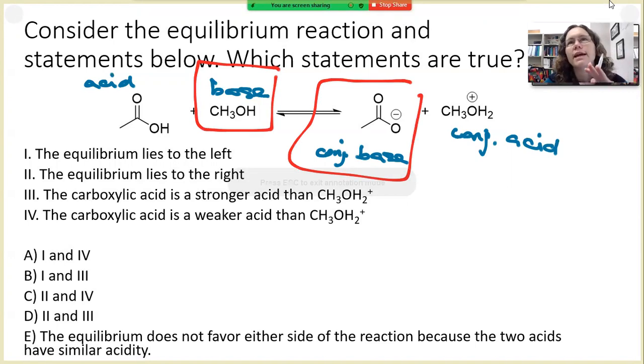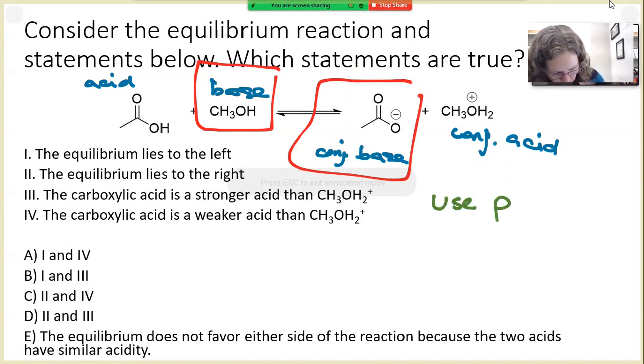Normally, if we think about ARIO, the charge factor, in general we would think that the neutral base is more stable than the charged base, right? So we can conclude a lot of times that that's true, but it's hard to tell in this instance because our conjugate base also has resonance. And so it's a little bit tricky here because you have competing ARIO factors. So in order to solve this question, I strongly recommend that you use the quantitative method.